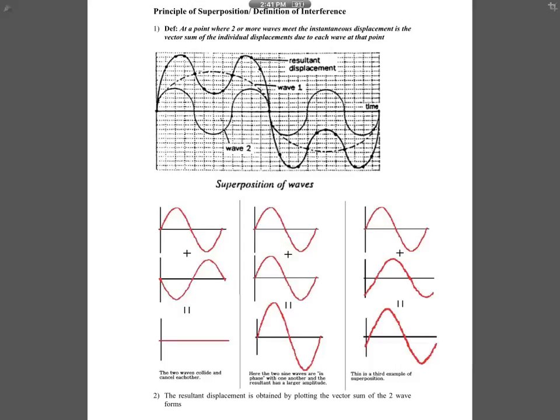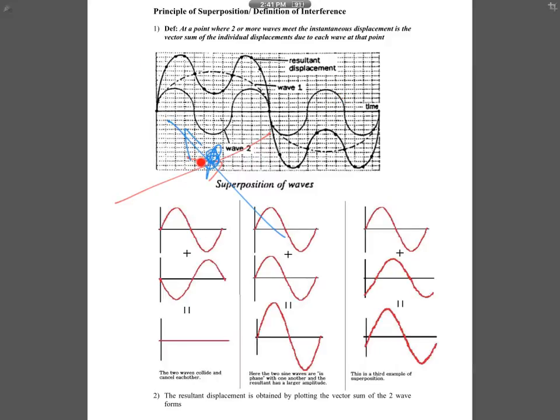But just to highlight something as well. When they meet, they will form a resultant wave. But if, let's say, they cross each other's path, for example, one wave travels this way, one wave travels this way, when they meet at this point, you will use the principle of superposition. But after that, the wave will continue along the way, right? So it will behave as usual. That means they separate already.